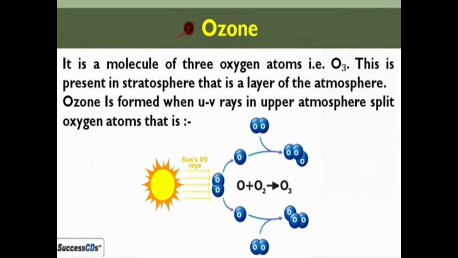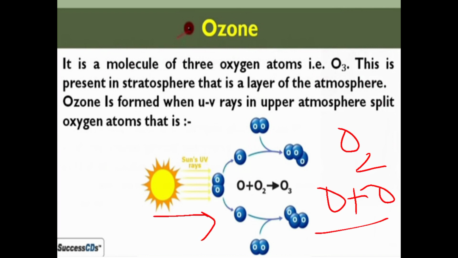As we know, the sunlight gives UV rays. UV rays, ultraviolet rays, are released from the sunlight. So these UV rays break down the oxygen molecule into 2 oxygen atoms. Then one oxygen atom combines with another oxygen molecule.